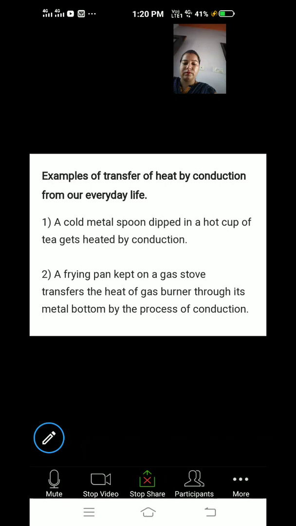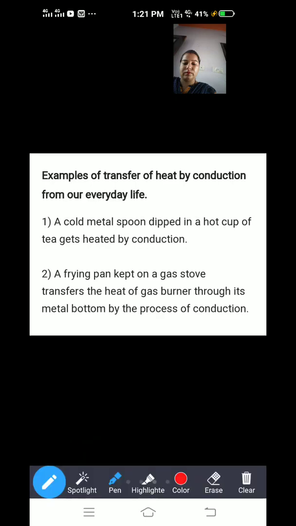A frying pan kept on a gas stove transfers the heat of the gas burner through its metal bottom by the process of conduction. I am repeating the second point again. When you keep this frying pan on the stove, the transfer of heat of the gas burner through its metal bottom is the process of conduction.